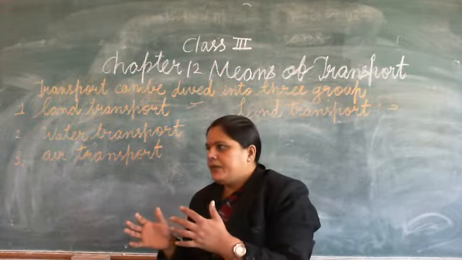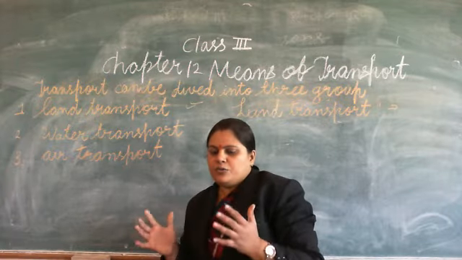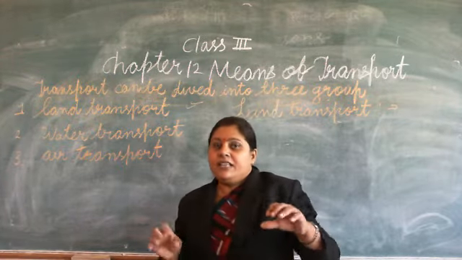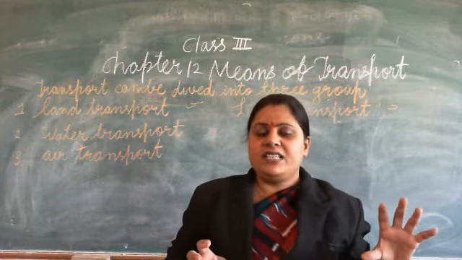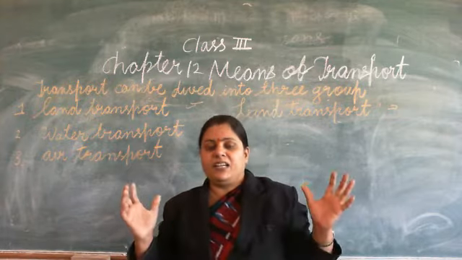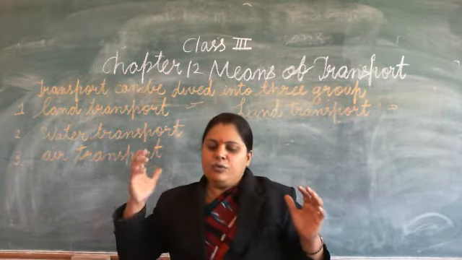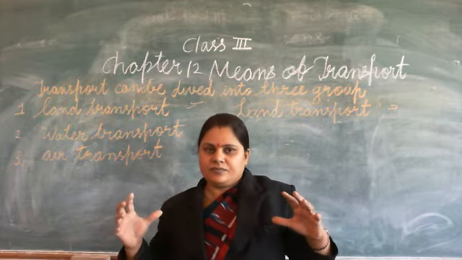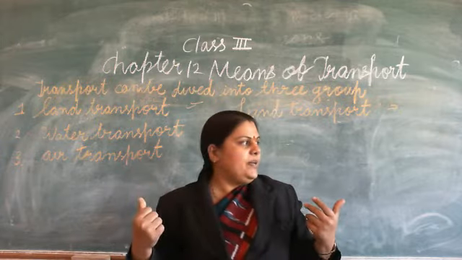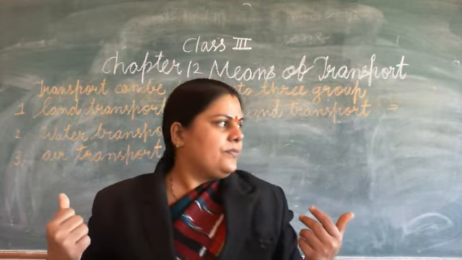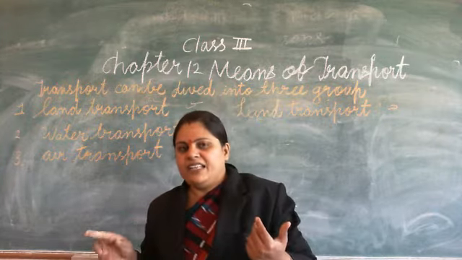Suppose they have some sacks of wheat, गेहूं के कुछ बोरे हैं. So what will they make? They will make a camel cart. वो ऊंट गाड़ी बना लेते हैं. Villagers make their camel cart. And like the horse cart, like the bullock cart, the camel can also carry goods as well as human beings. Right? So the camel is also used by village people.